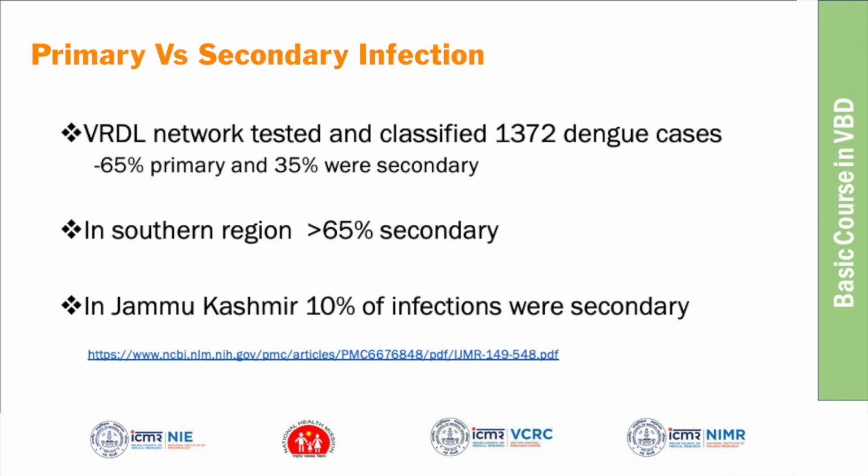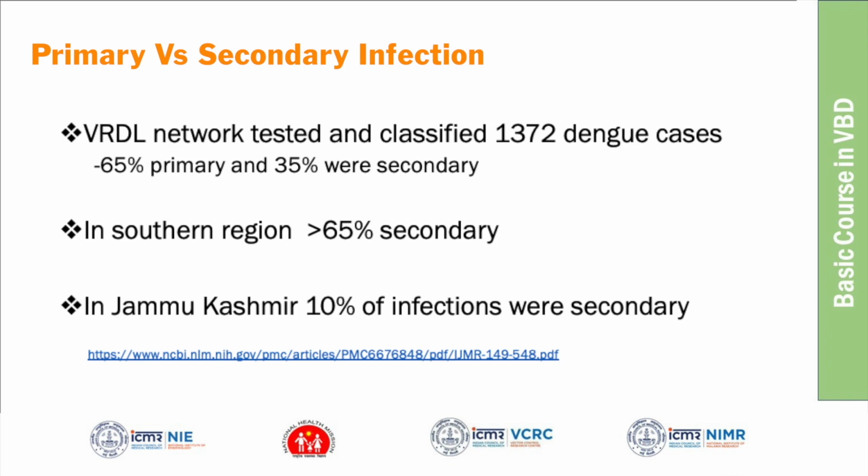So why do you think this information is not routinely collected in our surveillance or NVBDCP? Why do you think the percentage of secondary infection is very important? Any thoughts on this? Why should we know the percentage of secondary infection, and the percentage of primary? Why is this information important?